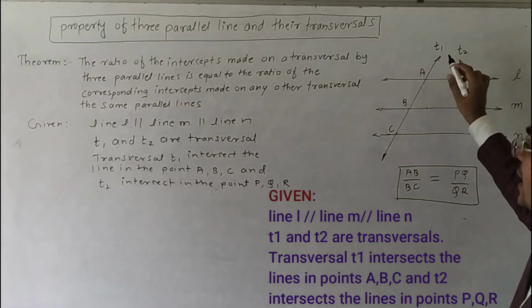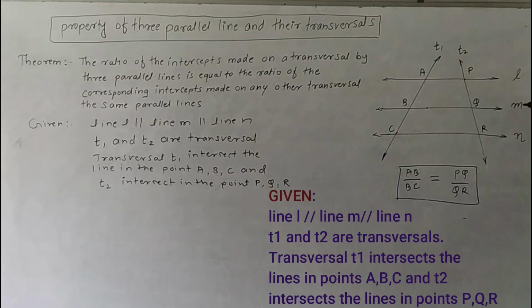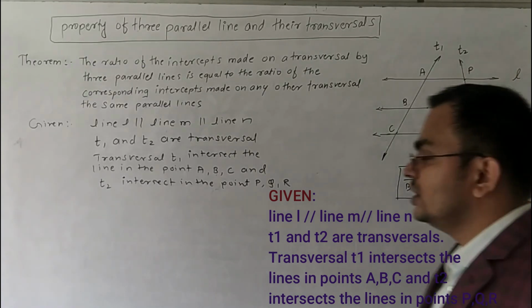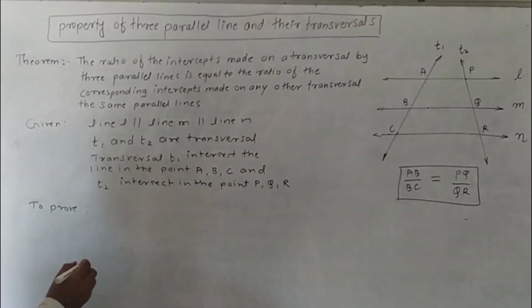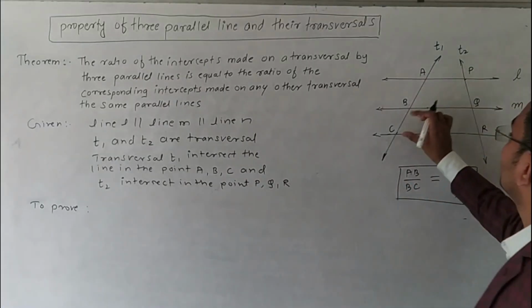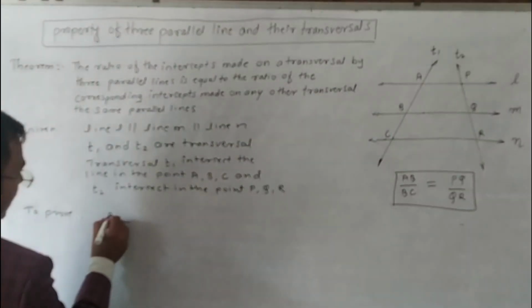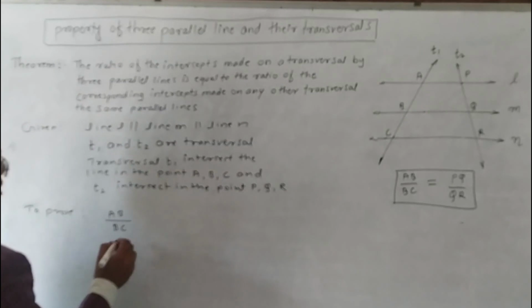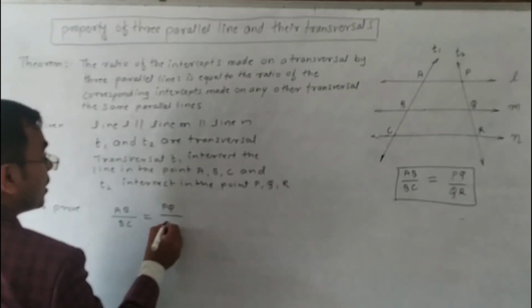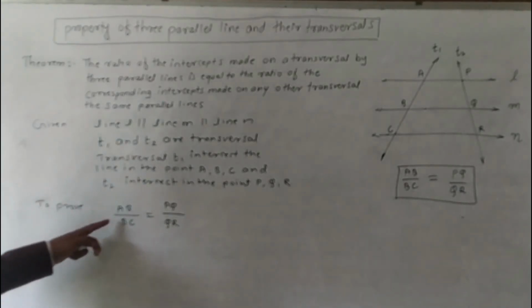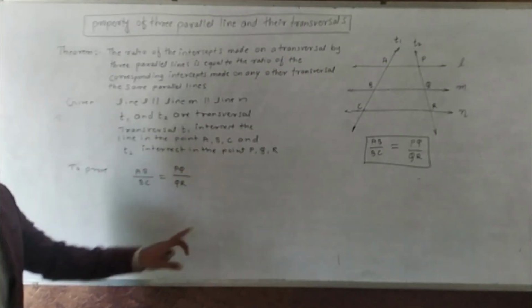Here transversal T1 intersects the three parallel lines in points A, B, C, and transversal T2 intersects the three parallel lines in points P, Q, R. So this is given to us, and to prove: the ratio of the intercepts AB upon BC is equal to PQ upon QR, made on transversal T1, is equal to the ratio of the intercepts made on another transversal by the same parallel lines.